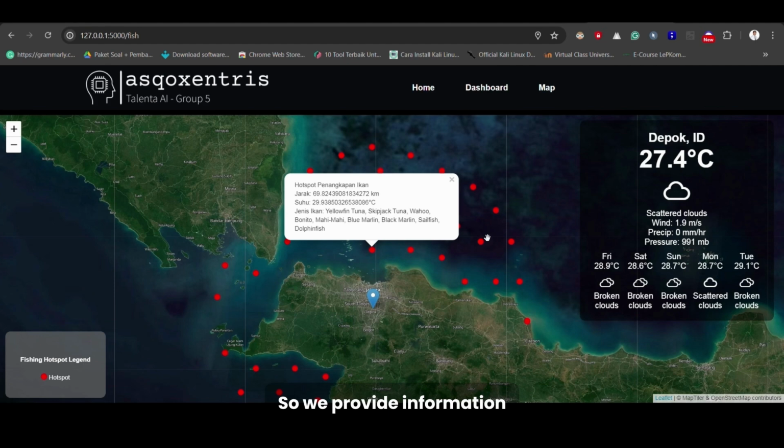So we provide information related to fishing recommendations. And here we also provide temperature, where this temperature will predict the weather today, and this information is very useful and needed by fishermen so that fishermen can predict disasters such as storms or other disasters when living or being at sea.